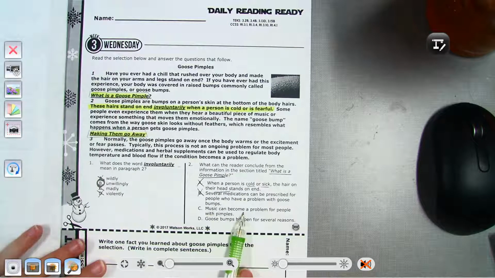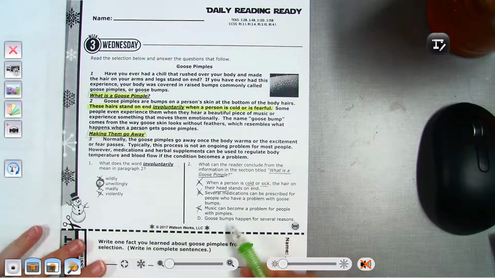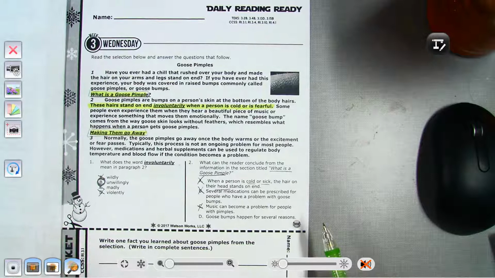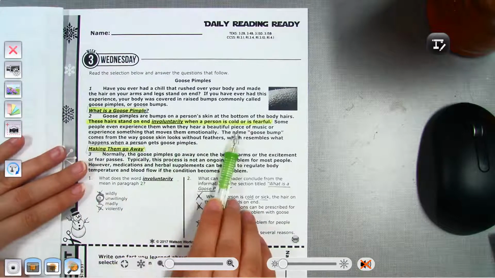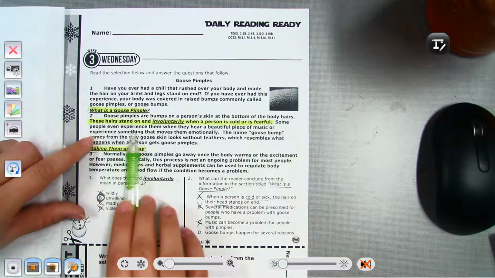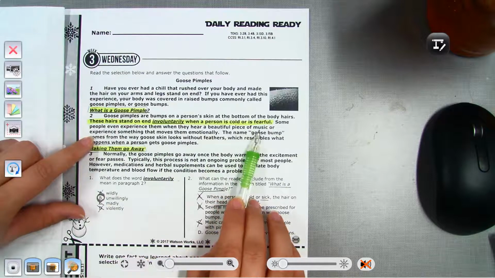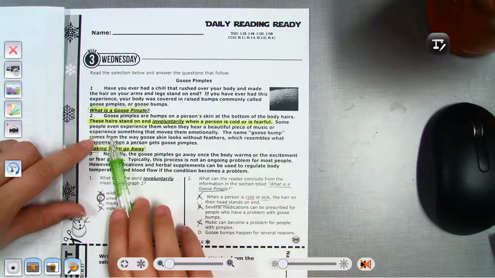Music can become a problem for people with pimples. Is that what they're saying? No, it doesn't talk about music. Goosebumps happen for several reasons. Let's see, does it talk about the reasons? Some people even experience them when they hear beautiful music or experience something that moves them.